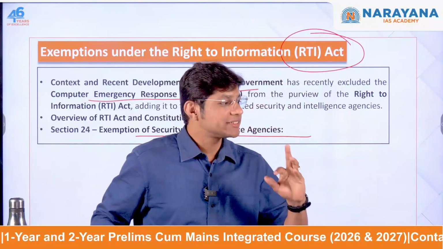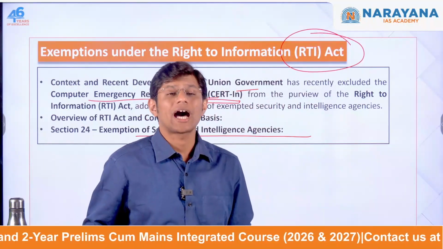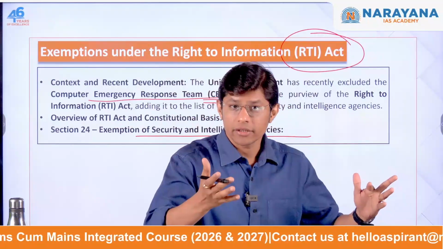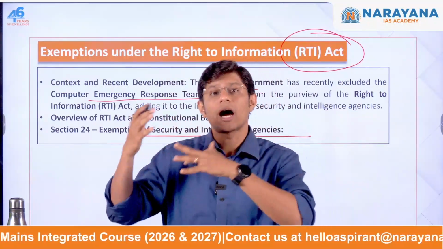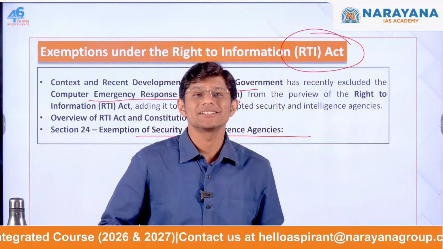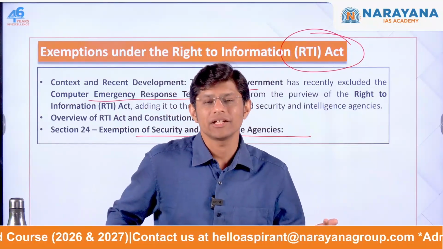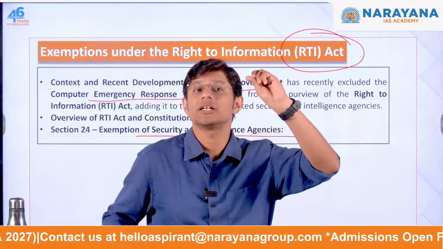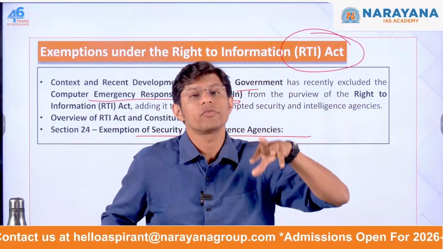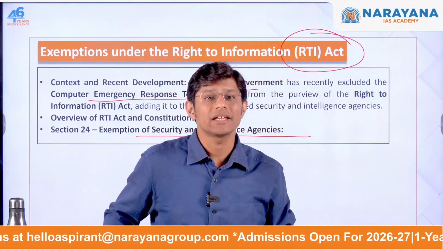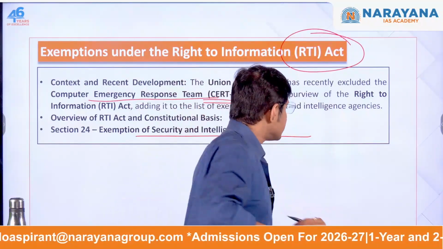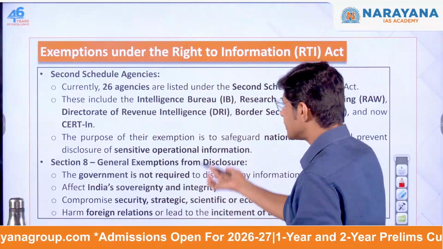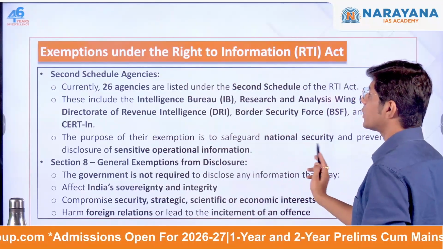We already have discussed the fact that the security agencies, for example, you cannot ask for information from the IB, Intelligence Bureau, or from the armed forces, or from the Research and Analysis Wing. You cannot ask for the information. Why? Because anything that is connected to national security, the sovereignty of a country, you cannot seek the information from the government. In this context, you need to understand, these are the exemptions we already have discussed under Right to Information.